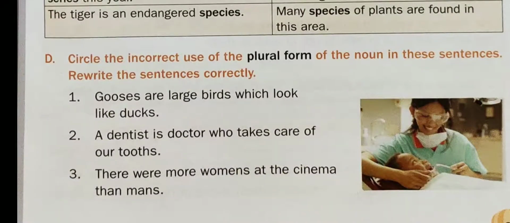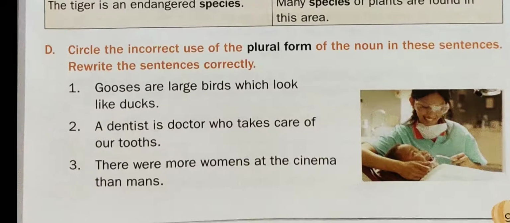Let's see question number 1. Gooses are large birds which looks like ducks. Here the incorrect plural form is gooses. So you circle gooses, and the correct plural form is geese. So you rewrite the sentence with the correct form. You will write: geese are large birds which look like ducks. These questions you have to solve by yourself.